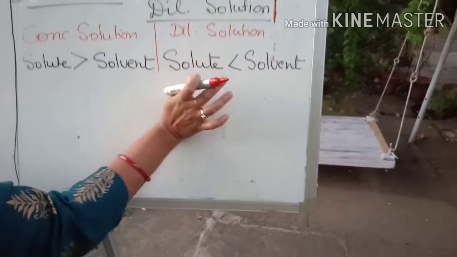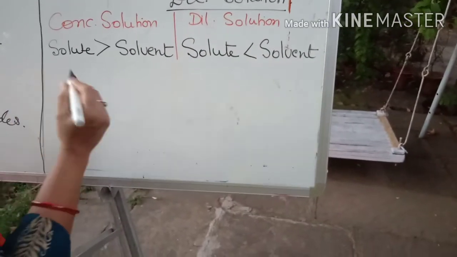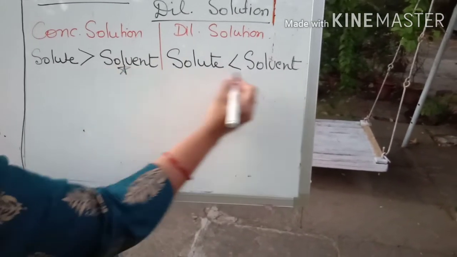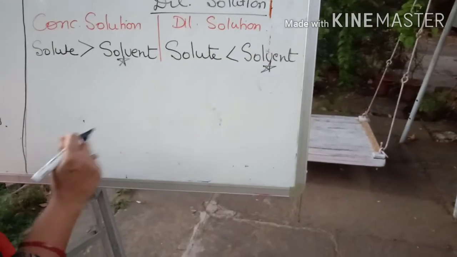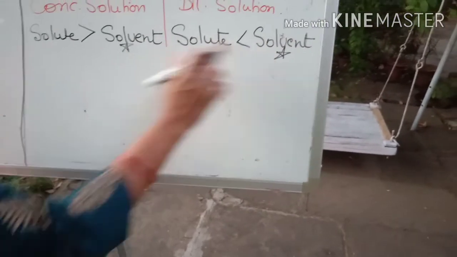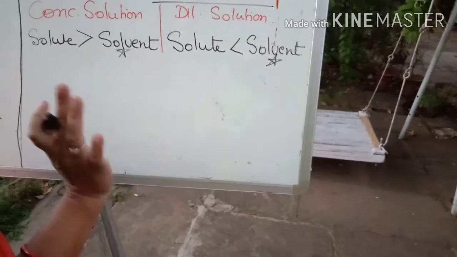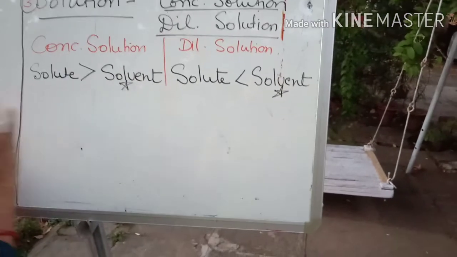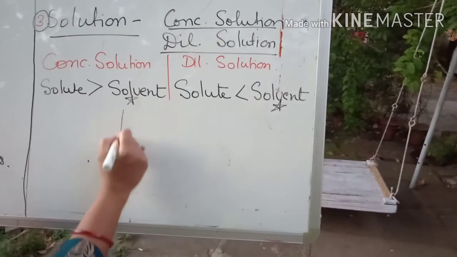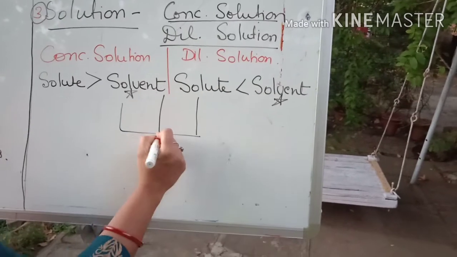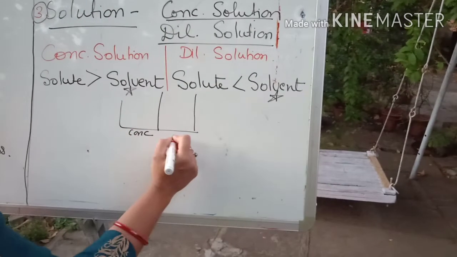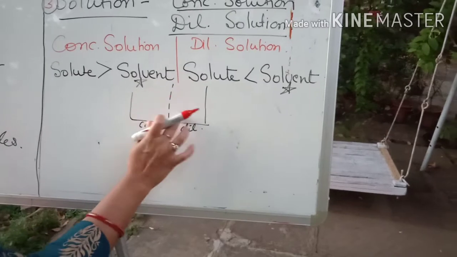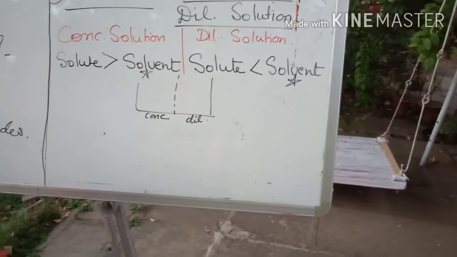So here the movement is only going to be of the solvent particles, whatever the case is. This we have to keep in our mind. Only the solvent molecules are going to move. So if I have two solutions, one concentrated and the other dilute, then solvent molecules are only going to move.